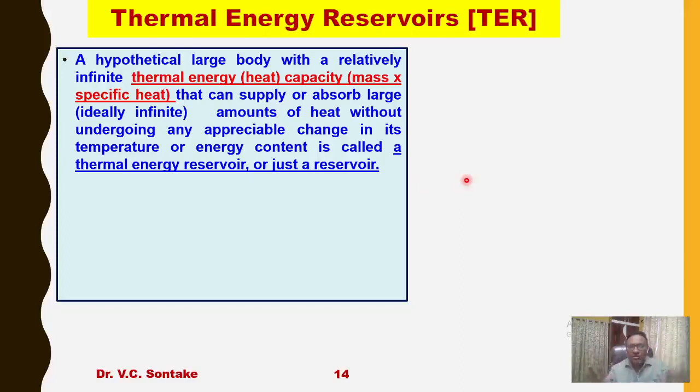So you take any body of large mass and this body is such that its heat capacity is infinite. Heat capacity is the product of mass into specific heat, that is m Cp. So its heat capacity or thermal energy capacity is infinite.